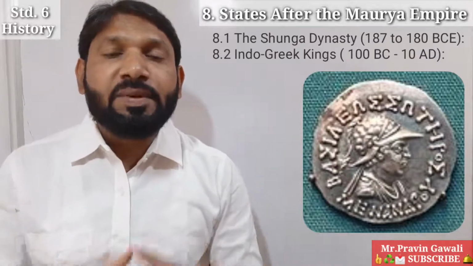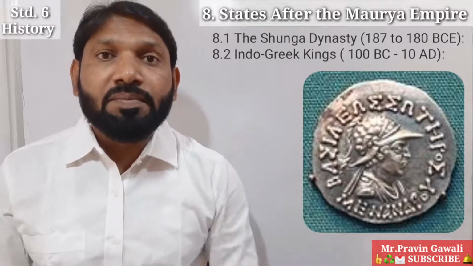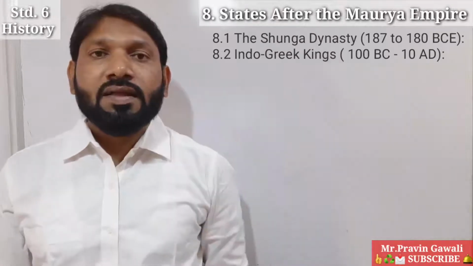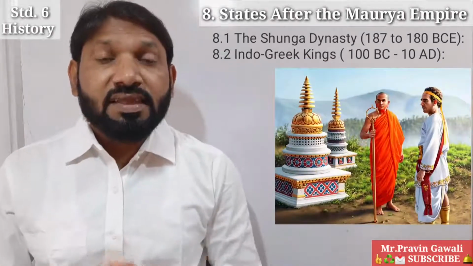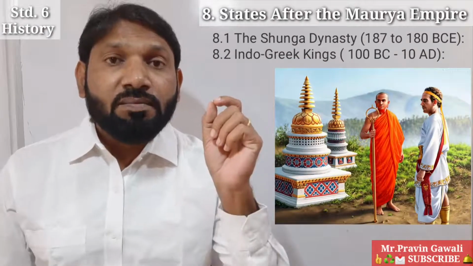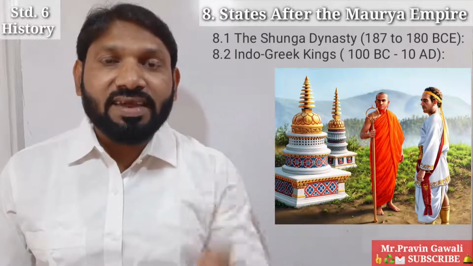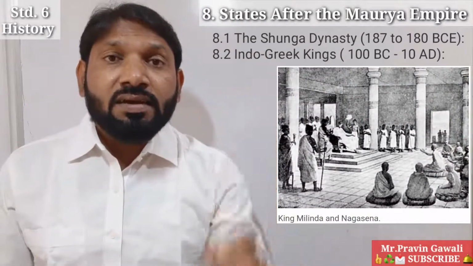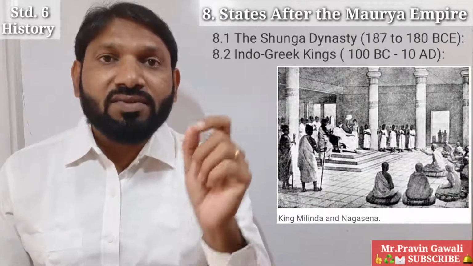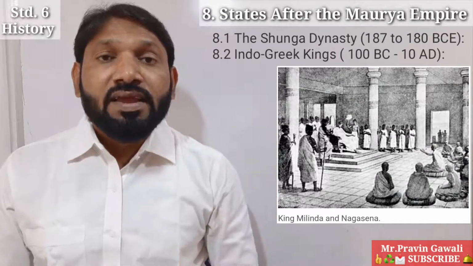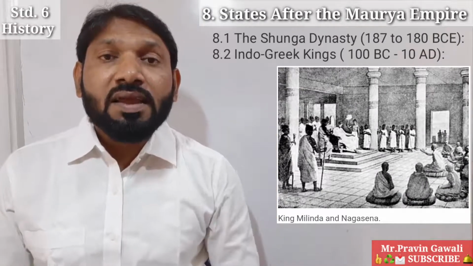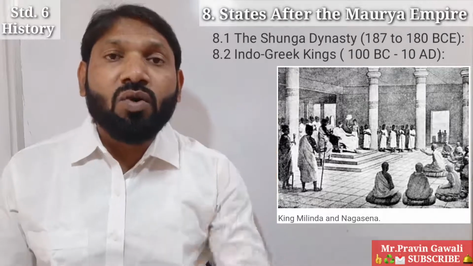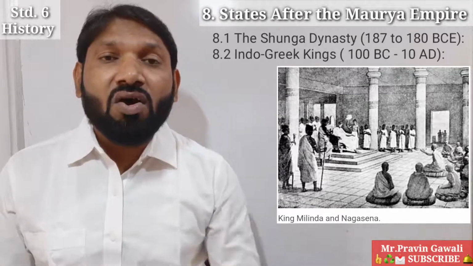He had his capital at Shakala in Punjab. At present, it is known as Sialkot. Milinda discussed the Buddhist philosophy with the Buddhist bhikkhu, that is Nagsena. Yes student, Nagsena was Sarvastivadin Buddhist. Yes student, what is Sarvastivadin Buddhist? He belonged to the Sarvastivada Buddhist school, and this school was established in the reign of Ashoka.